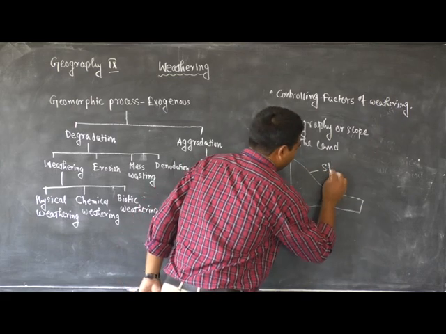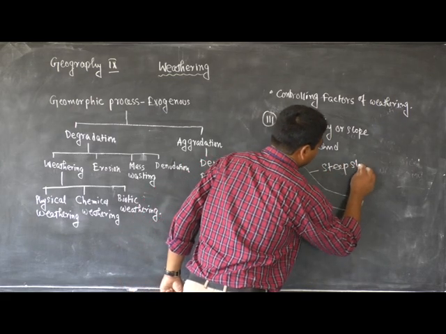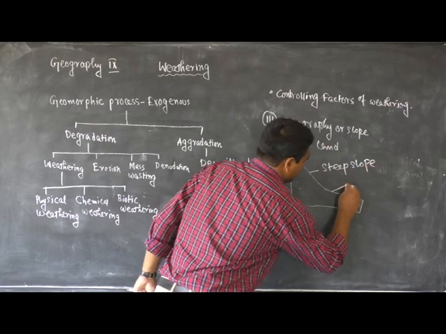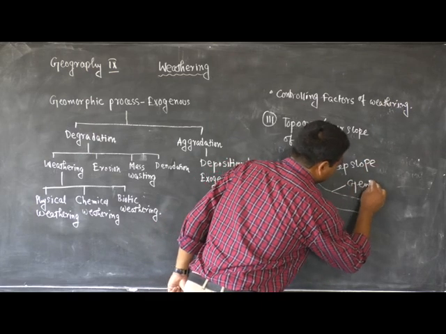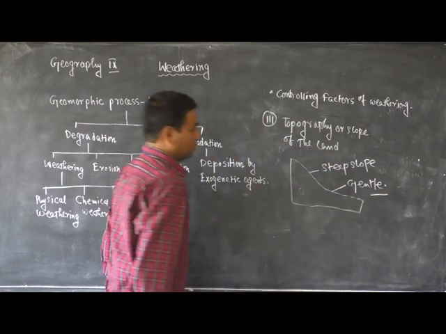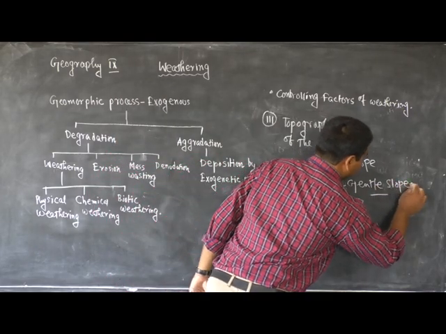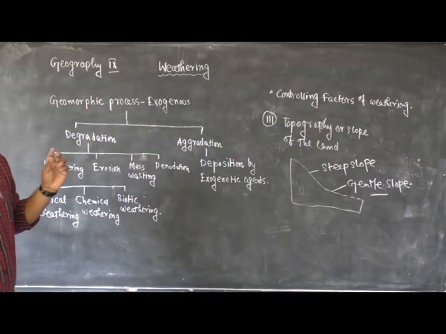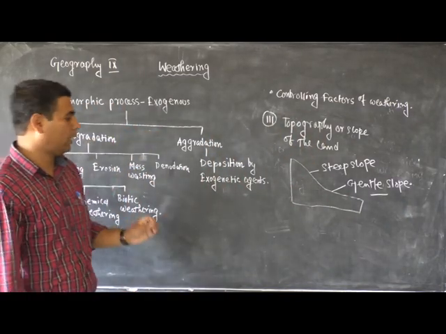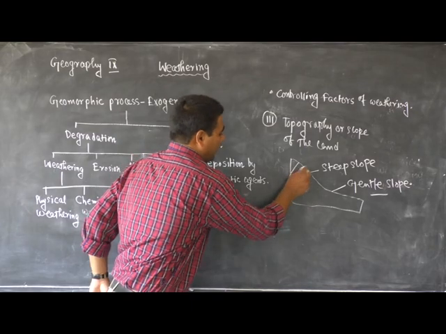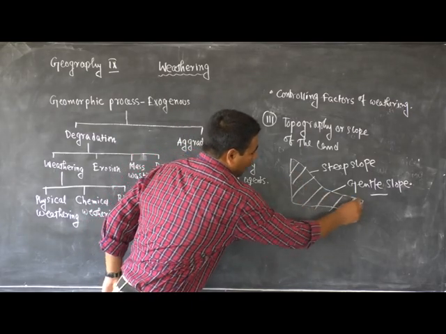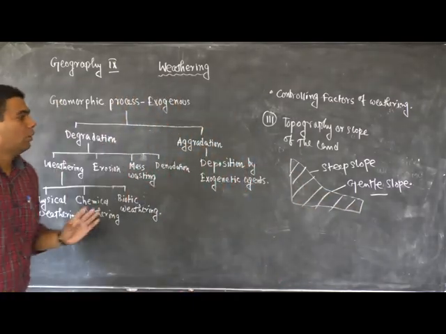It is the steep slope and it is the gentle slope. The topography or the slope of the land also greatly influences the nature of weathering.